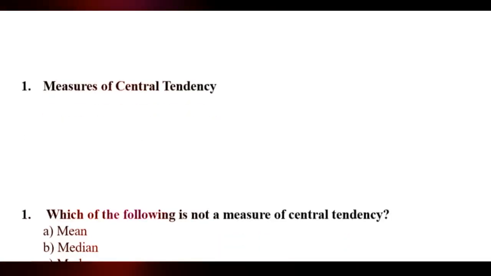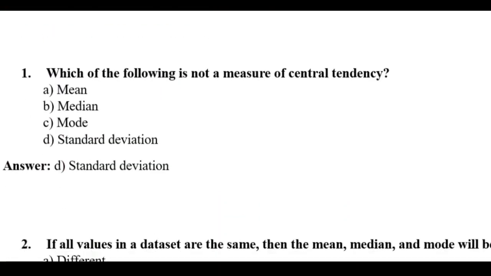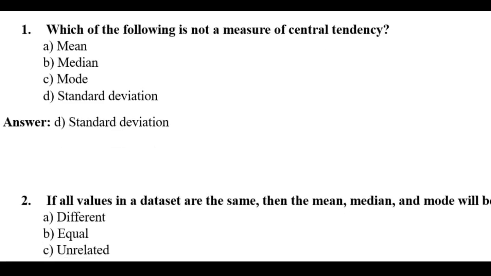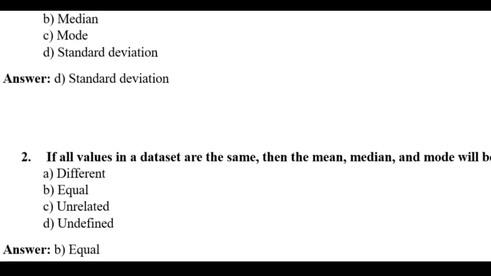Now the first category, measures of central tendency. The first MCQ question is, which of the following is not a measure of central tendency? Mean, median, mode, standard deviation. Here the right answer will be standard deviation, because all are central tendency but standard deviation is different.